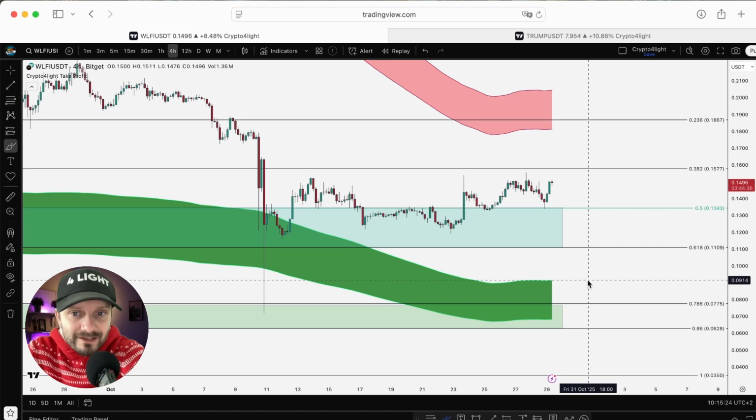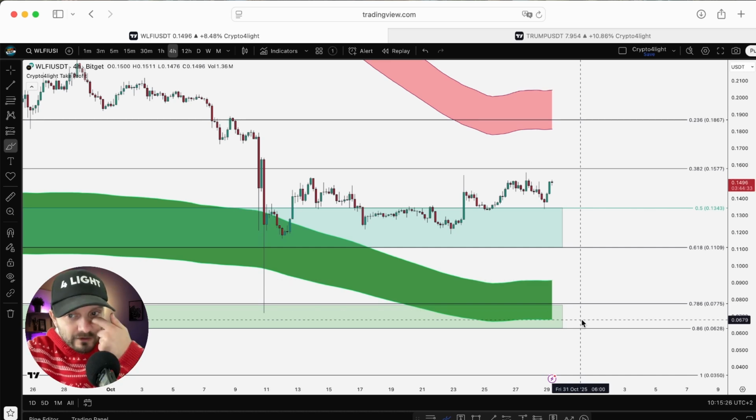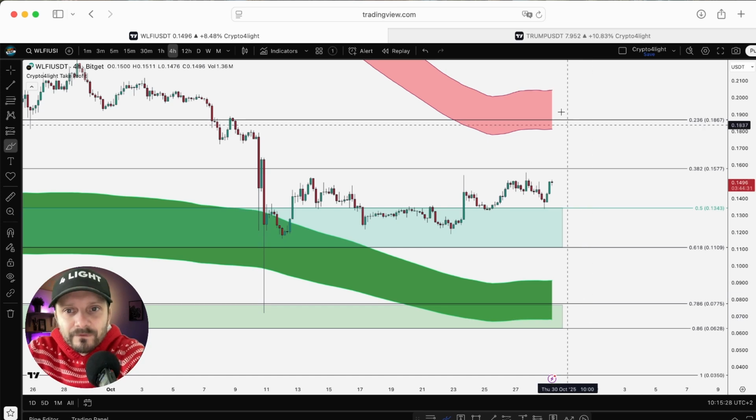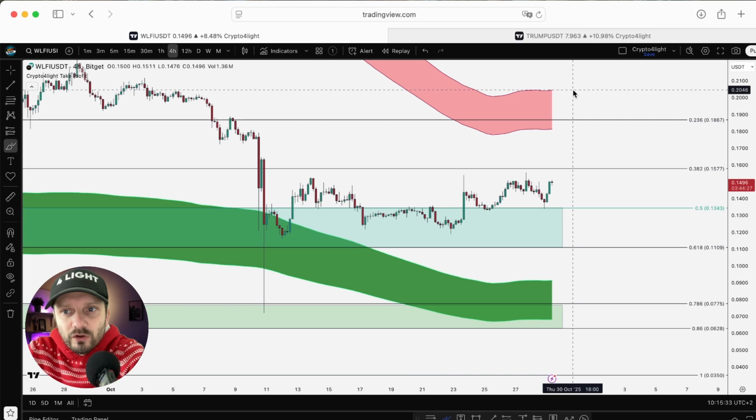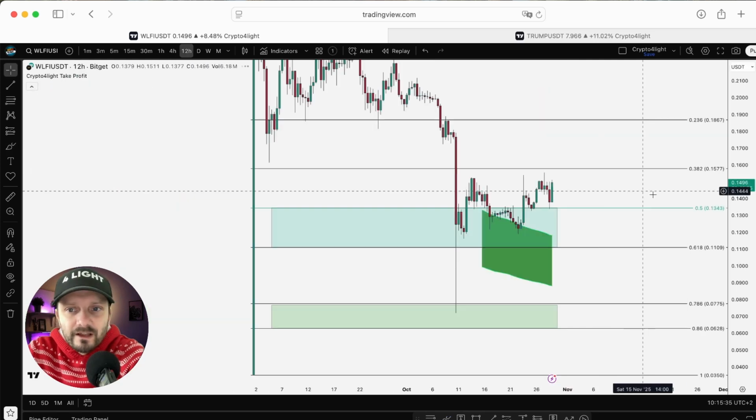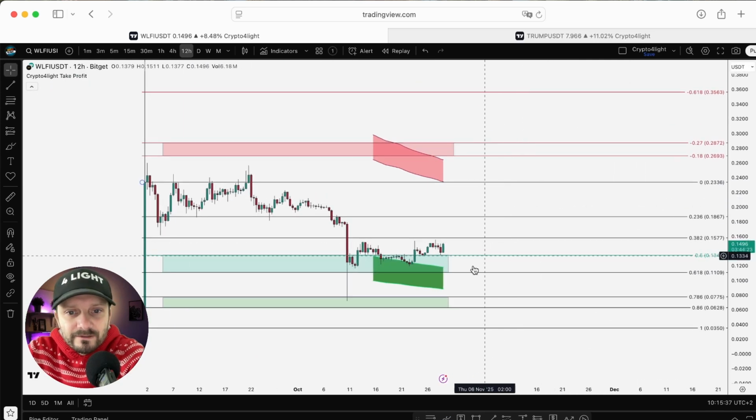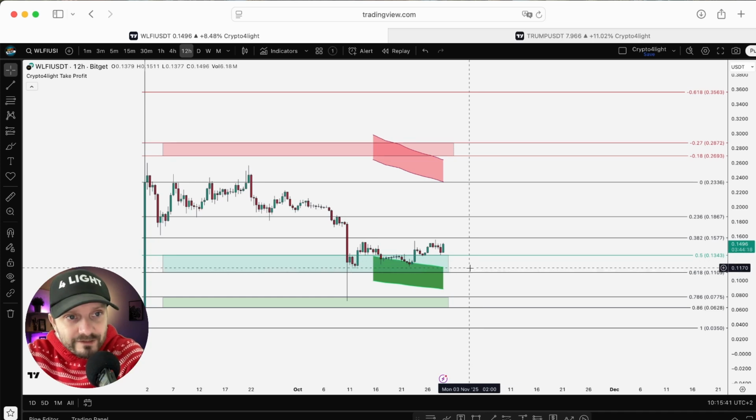It's possible to test it again. Fundamental value of this token is 6 cents 79. Take profit line 18.10. Exit line is 12.46. So this is it, guys. So targets are relevant. If we come back to this zone again, up to your own risk, you can accumulate it, if you believe in this project.